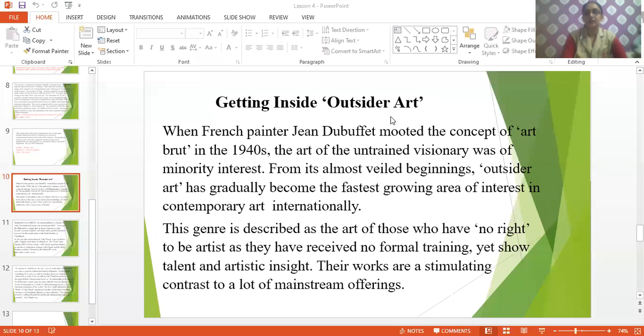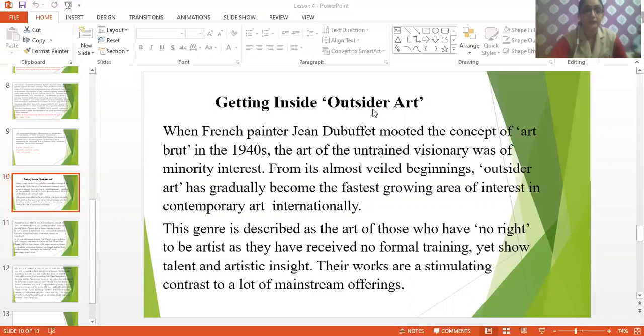So in the last class, we were going through this chapter, The Landscape of a Soul. In the last class, we studied the difference between Chinese and European art. Now this is about getting inside outsider art. Outsider art is an art form which has been introduced by a French painter. So how is this outsider art being appreciated in our country also? This is there in this part.